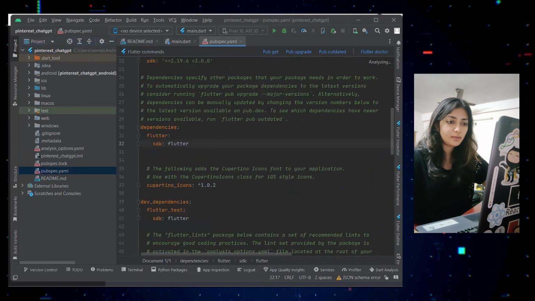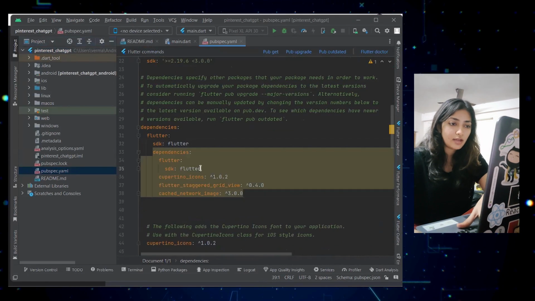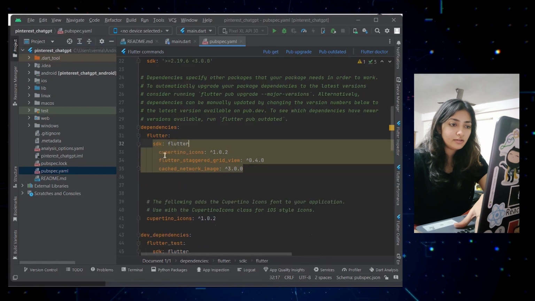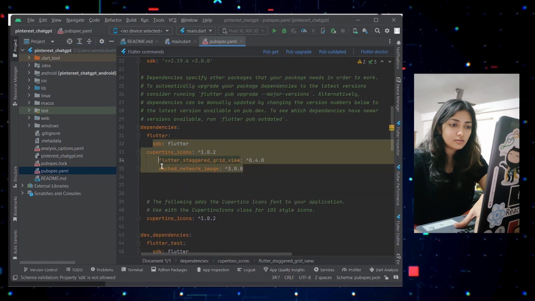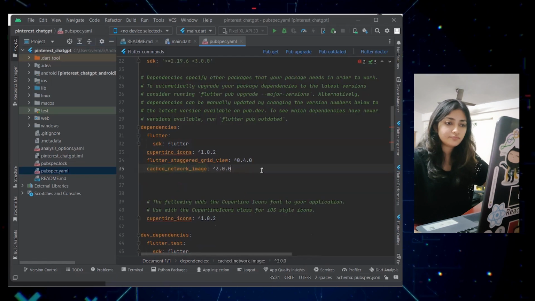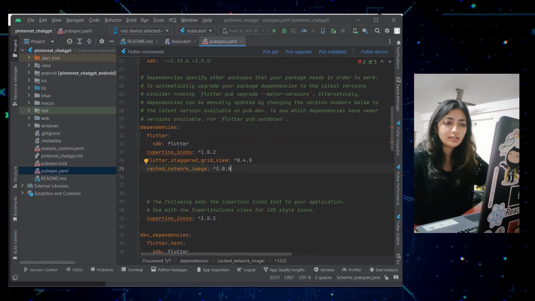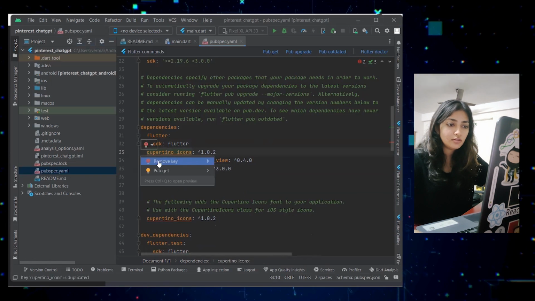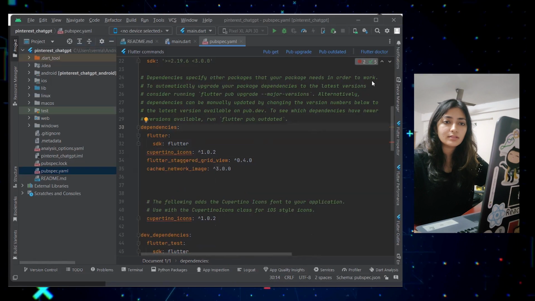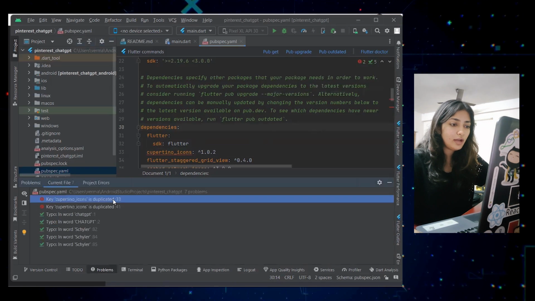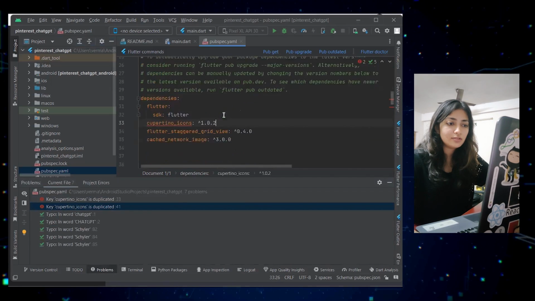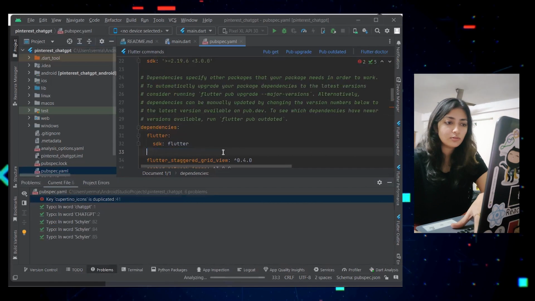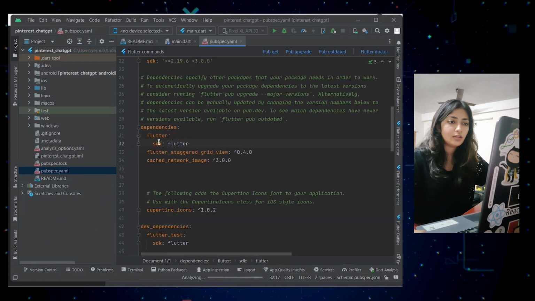So let's just paste this and we are simply going to remove this part. So you can see that it's the same thing. Now it's showing some error here. Wait, let's see. Okay, here it is. So you already have written this. So we're simply going to delete it.